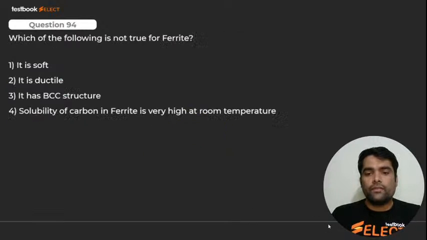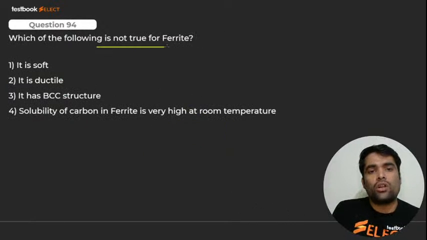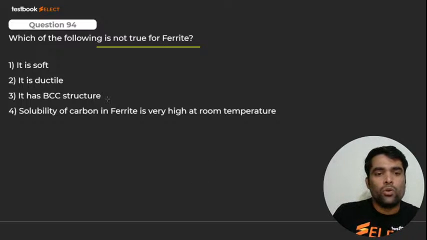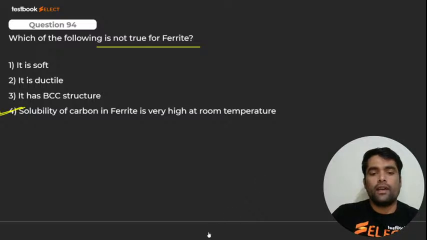Here we go for next. 94. Which of the following is not true for ferrite? Ferrite के लिए कौन सी चीज true नहीं है इसमें से जो दिए हैं? Yes. Ferrite is what? Soft होता है ferrite, बिल्कुल. Ductile, बिल्कुल. Structure BCC है. राइट, बट सोलुबिलिटी किसमें होती है इसकी? Solubility of carbon in ferrite is very high at room temperature. No, so it is not correct. Fourth one is not correct, so definitely it will going to be our answer right now. Alpha iron की होती है उस पे. Okay, here we go for next.